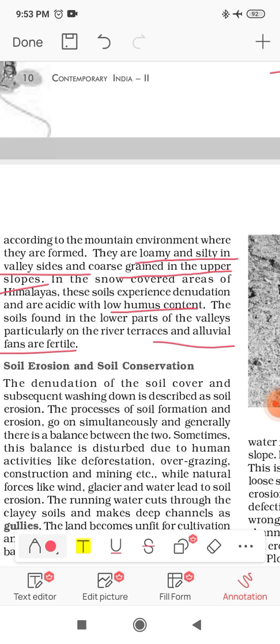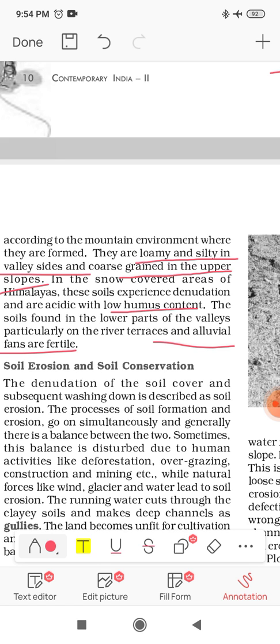So you have seen, as altitude varies in mountain region, from the snow bound area to foothills area, soil type also changes. So basically in the river valley region we find loamy and silty kind of soil, but in the upper slope areas we find very coarse grained soil.